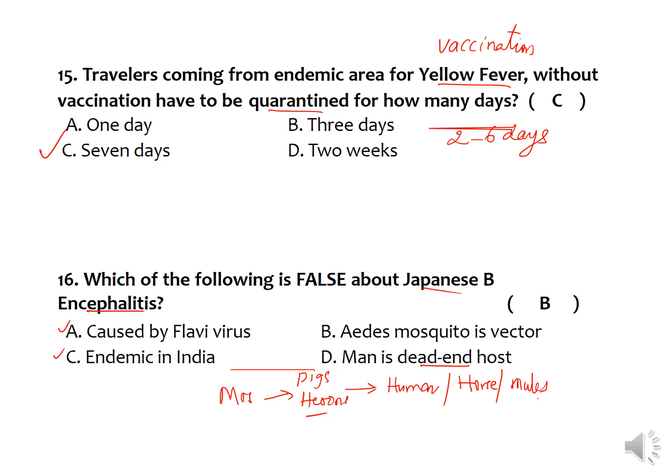So from here it won't get transmitted to the other human being, and from mosquito to human beings, once they receive the virus from the pigs or herons, is a possible mode of transmission. And here the vector is the Culex mosquito, not the Aedes mosquito. So the wrong answer is Aedes mosquito. The vector is the wrong answer as far as the Japanese encephalitis is concerned.